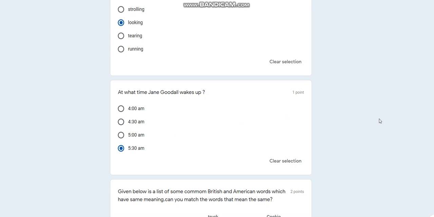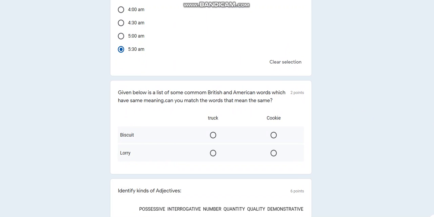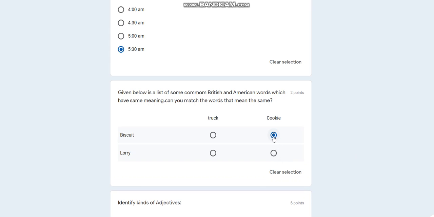Now, moving towards the next question. Here, you can see students, there are rows and columns. It is something just like a match the following. Look, we have rows which say biscuits and lorry, and on the top you can see truck and cookie, which asks whether the biscuit is a truck or cookie. Now I have to find whether biscuit means truck or cookie. I guess cookie is the correct answer. So I'll choose cookie. You have to choose any one of them.